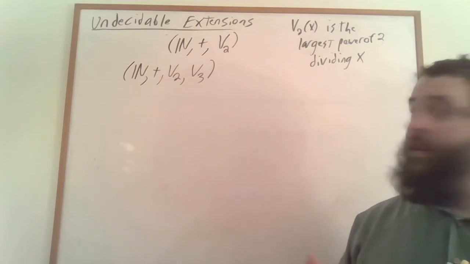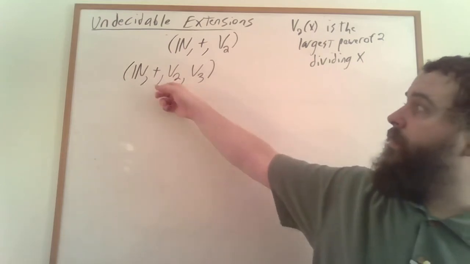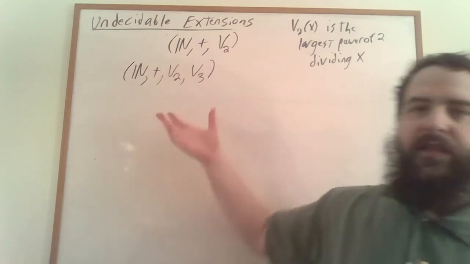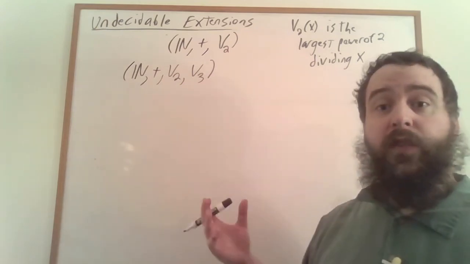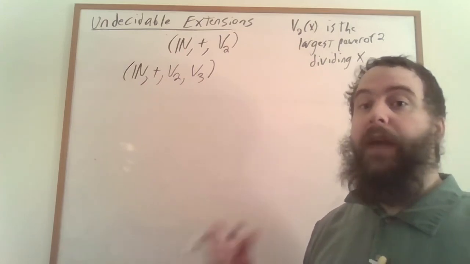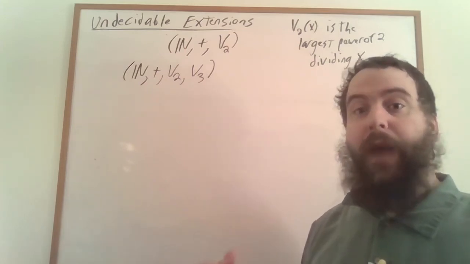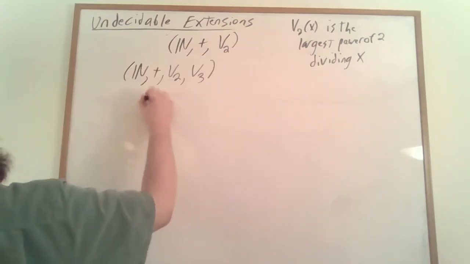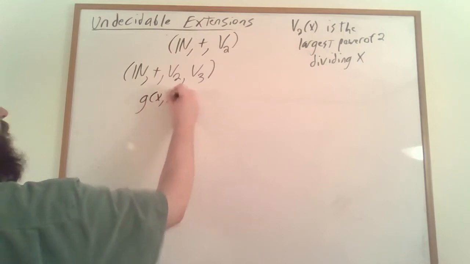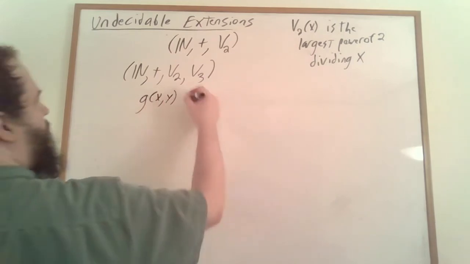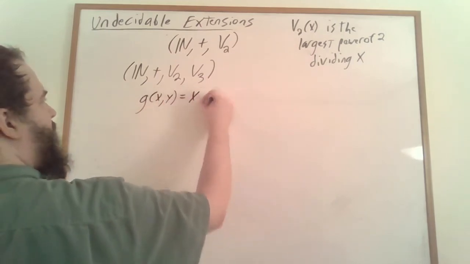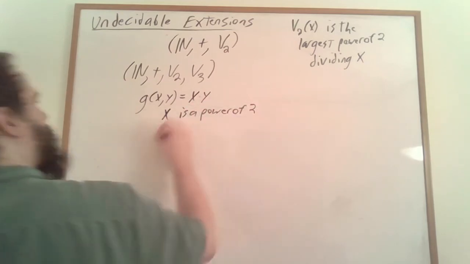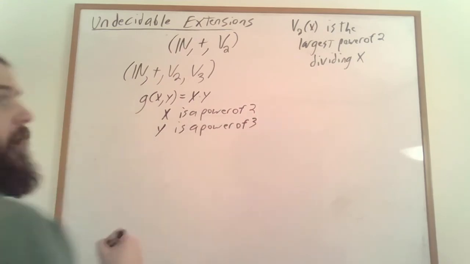On the other hand, if we consider a structure with v's with incompatible bases, how expressive is this? Well, first of all, this structure allows us to multiply pure powers of 2 by pure powers of 3. Even though it is multiplication, I'm going to give it a separate name. I'm going to call it g of xy. So it's just x times y, but x is a power of 2, and y is a power of 3.